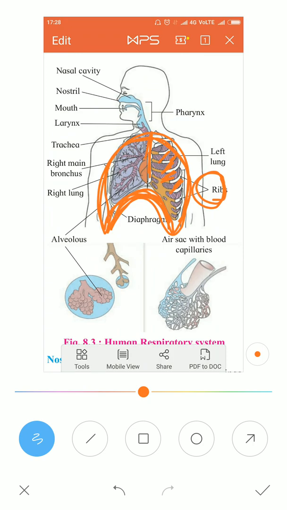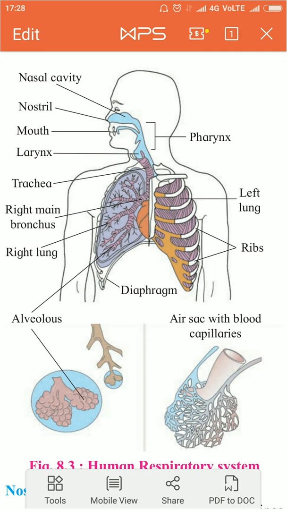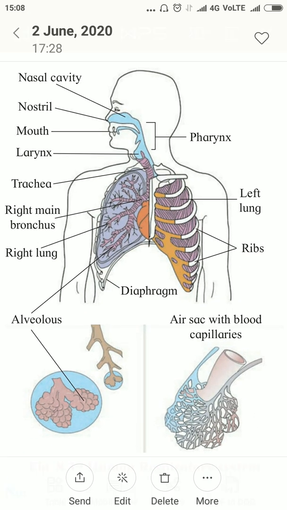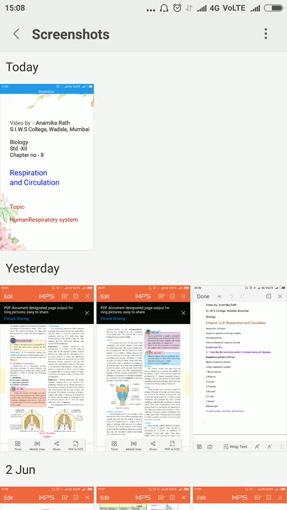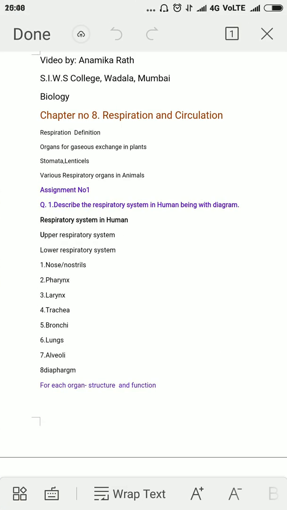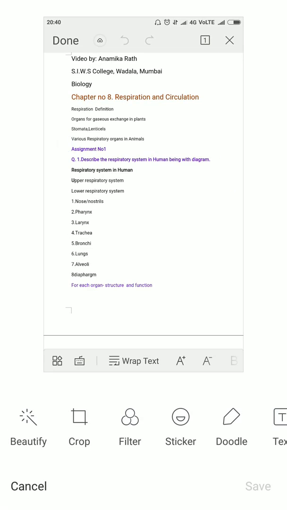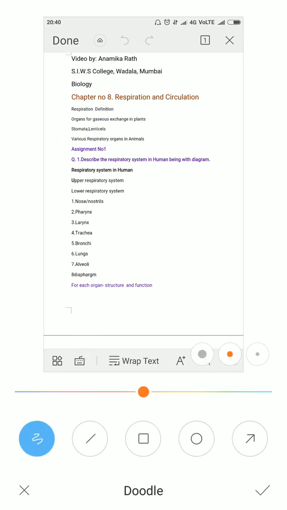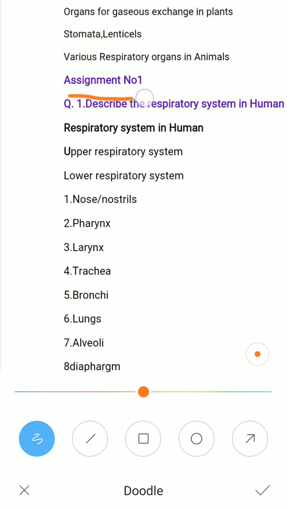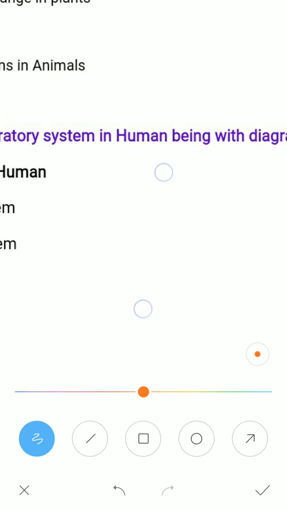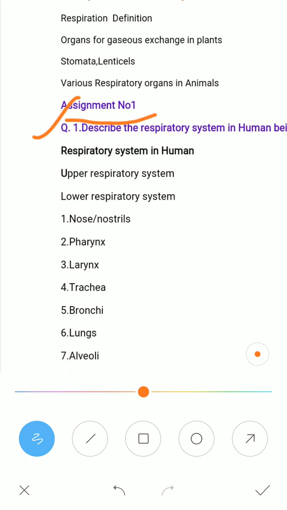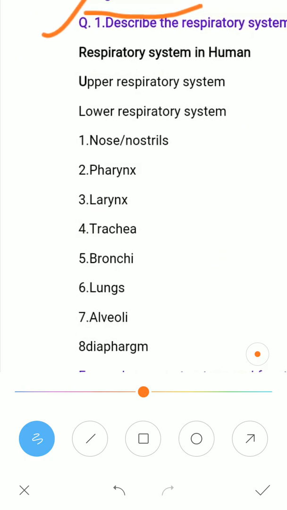You have to submit an assignment related to the respiratory system in human beings when the college reopens. You have to write this assignment in a separate notebook. This is assignment number 1 for our college students. You have to describe the respiratory system in human beings with a diagram.